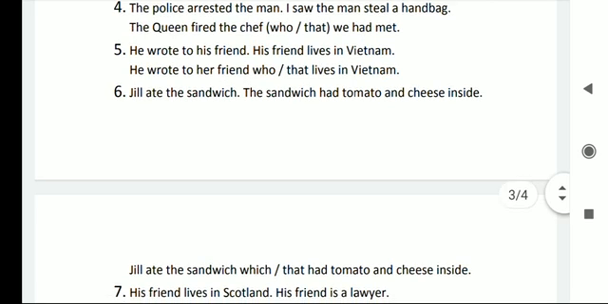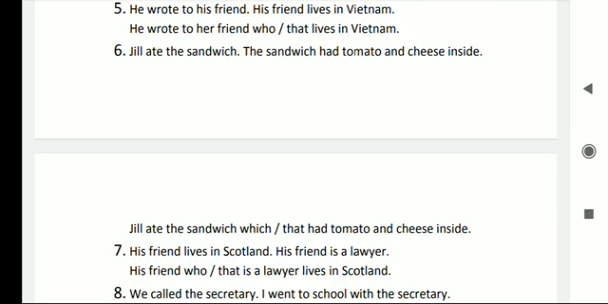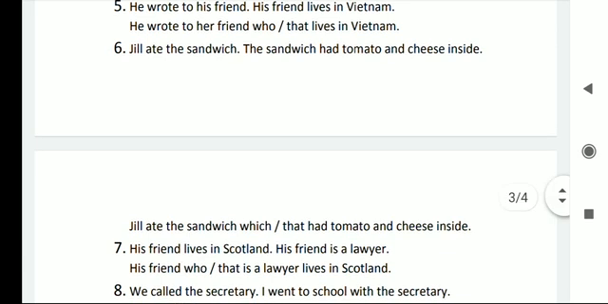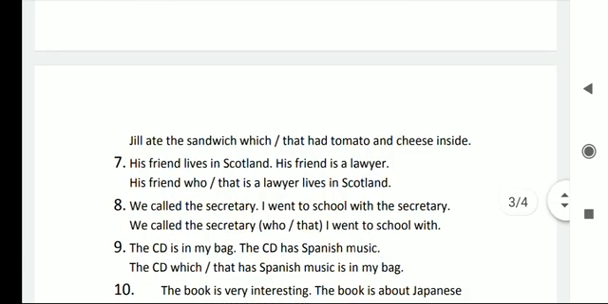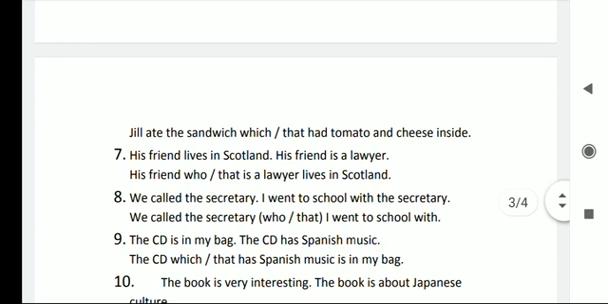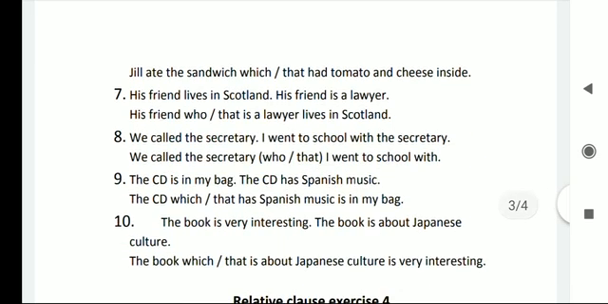So number 6. Jill ate the sandwich. The sandwich had tomato and cheese inside. So we can write like this: Jill ate the sandwich which had tomato and cheese inside, or that had tomato and cheese inside. Number 7. His friend lives in Scotland. His friend is a liar. His friend who is a liar lives in Scotland, or his friend that is a liar lives in Scotland. We called the secretary. I went to school with the secretary. So we can write like this: we called the secretary who I went to school with, or that I went to school with, right?